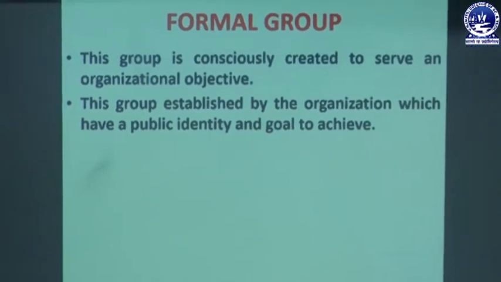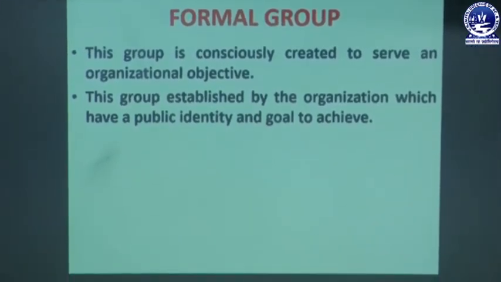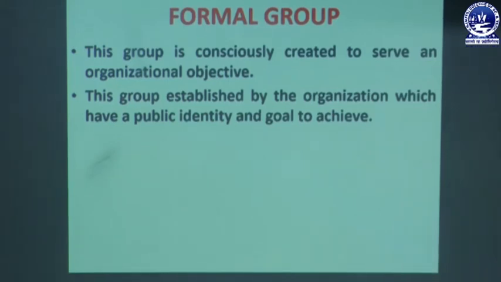When we are a member of a formal group, then we have to work on the objective, the goal of the organization. And when we are a member of a formal group, then we have to work towards achieving the goal and objective of that group. Because in a formal group there is a very impersonal and very formal relationship between the members, because all the members are only focused on the achievement of the goal and objective of that group. A formal group is established by the organization, which has a public identity and a goal to achieve.